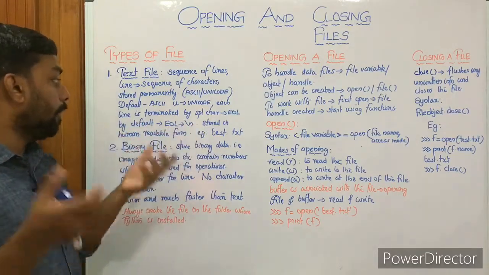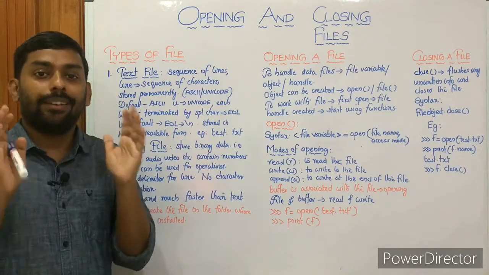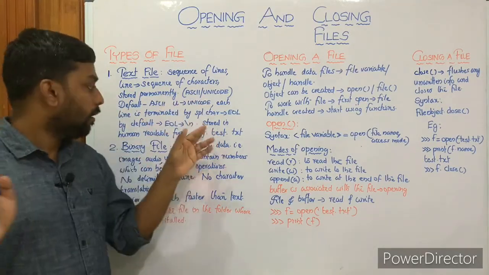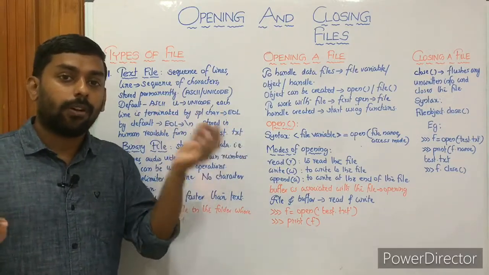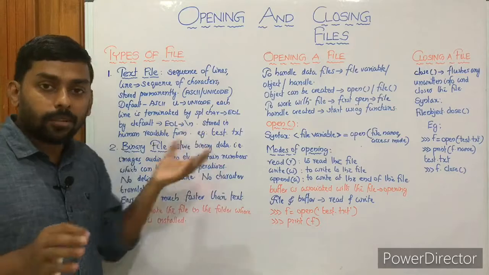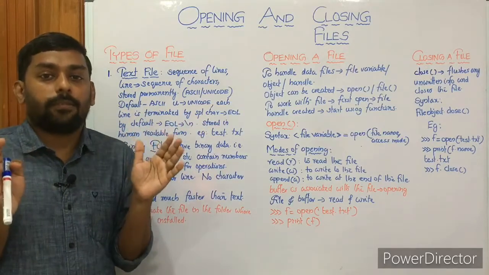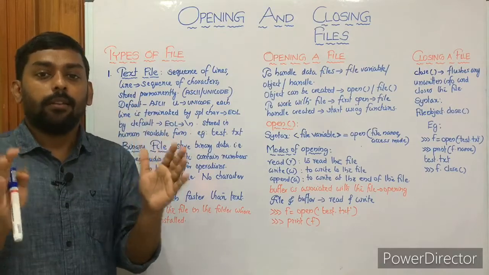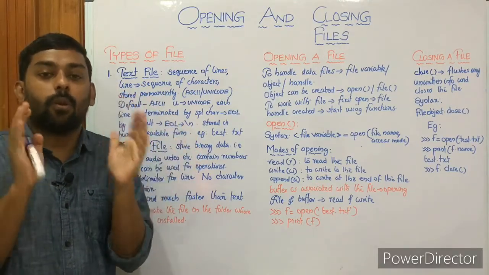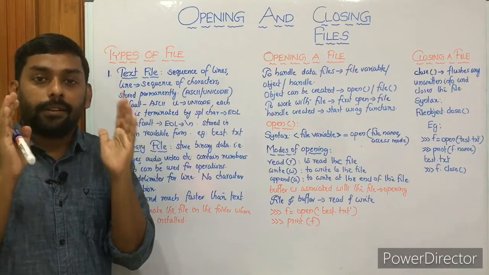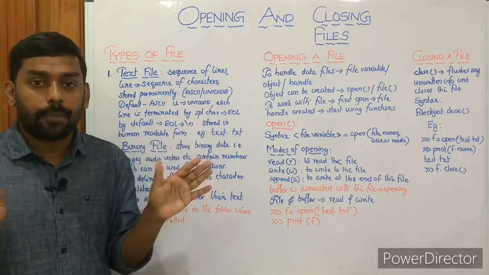Then it is stored in human readable form. As I've told you, when we store computer science in a text file, we can read it as computer science. For example, test.txt. TXT is the extension that stands for text. So that's all about text file. A text file is simply a file that stores data, and we can see the data in its original format.